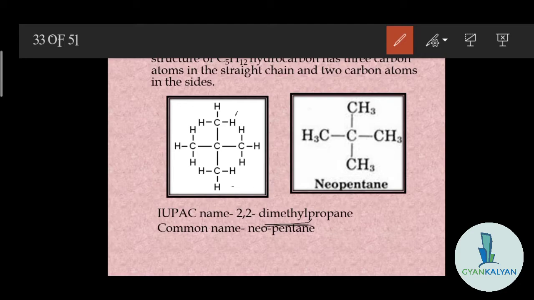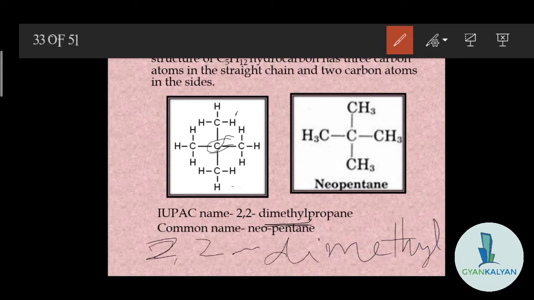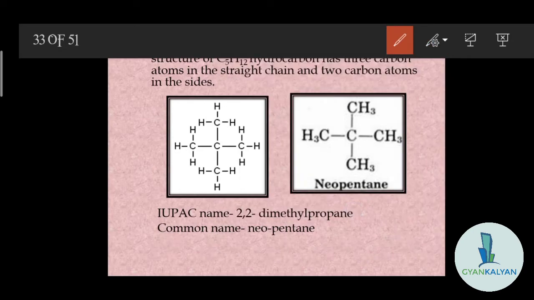And as the methyl groups are present on the second carbon, that is C2, on this carbon, that's why the name will be 2, 2. That is the presence of two methyl, not methyl, any other group can also be present, but there are two groups present on the same carbon, that is the second carbon. So 2, 2 dimethyl. So both of the groups are methyl. So that's why dimethyl, that is two methyl groups. Okay, dimethyl propane for the carbon chain.